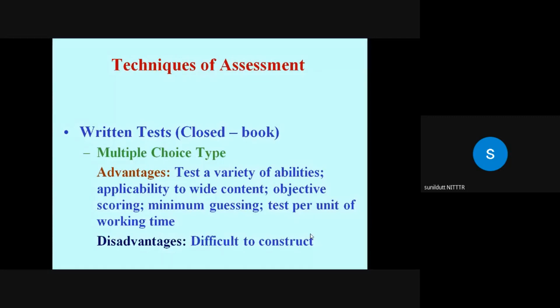Then the disadvantage is that sometimes thinking about four answers on the part of the teacher is not possible. Because you have to think about four answers, three are distractors, one is the key, but the distractors must be plausible. Plausibility means that every answer has an equal probability of being selected by the student in case the student commits some error. The answer should not be like odd man out. That cannot happen. So this is the disadvantage.